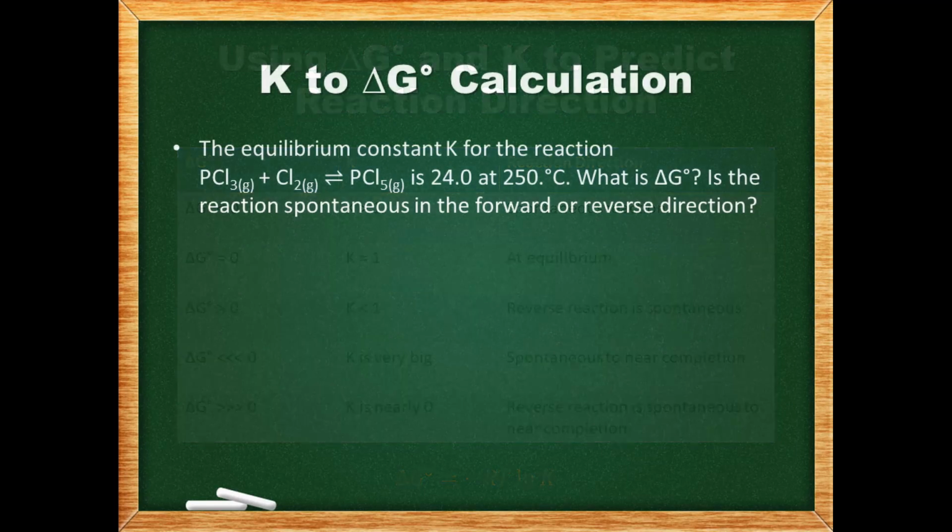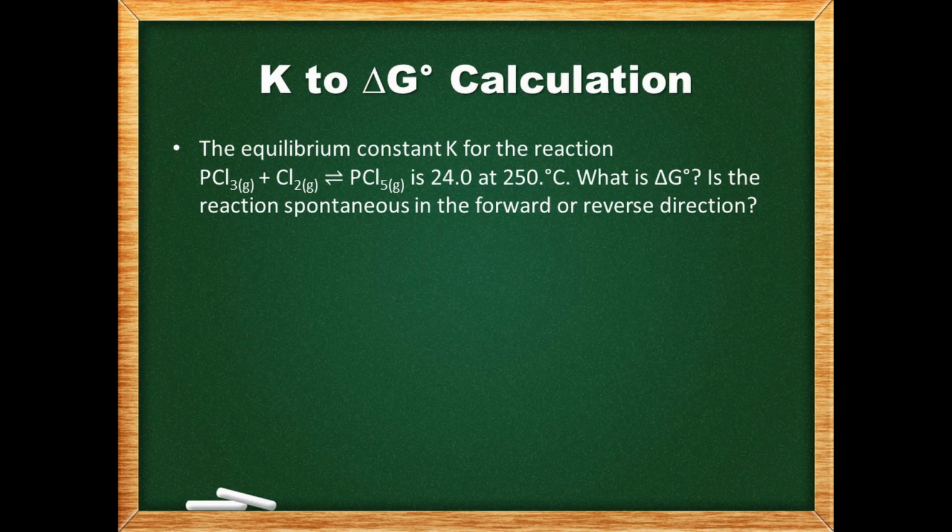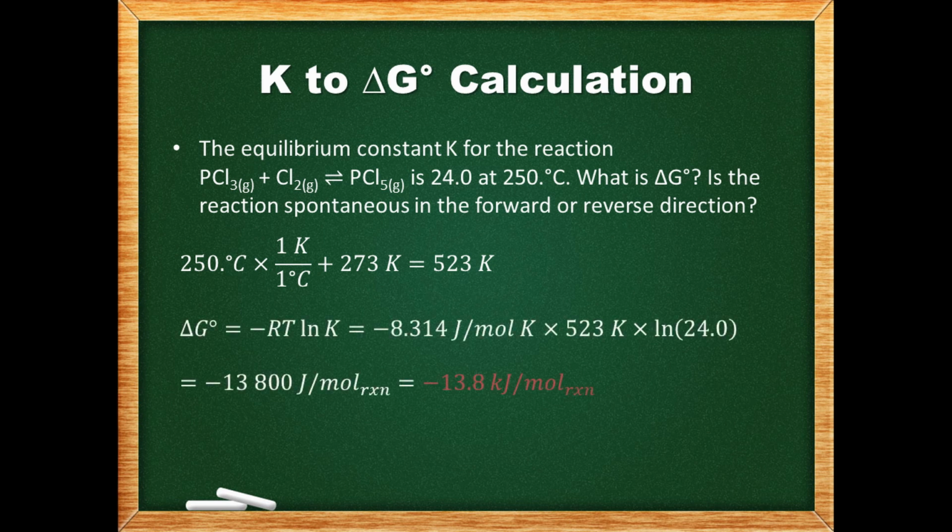The equilibrium constant K for this reaction is 24.0 at 250 degrees Celsius. What is delta G naught? Is the reaction spontaneous in the forward or reverse direction? The temperature needs to be converted from Celsius to Kelvin so it can be used in the equation. We can then plug in the values of R, temperature, and the equilibrium constant into the equation. The value we get, which is in terms of joules, is quite large, so we may want to convert it to kilojoules per mole of reaction. Delta G naught is negative, so the reaction is spontaneous in the forward direction. This makes sense since the equilibrium constant that was given is greater than 1.